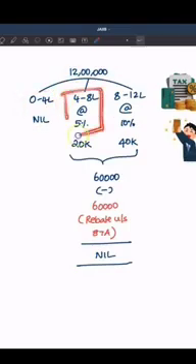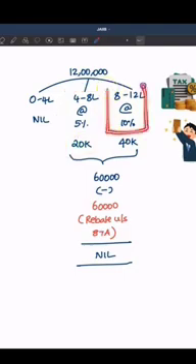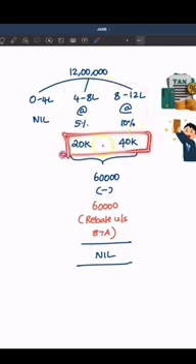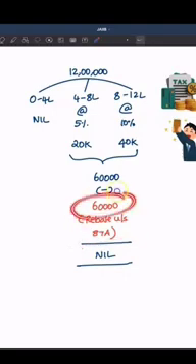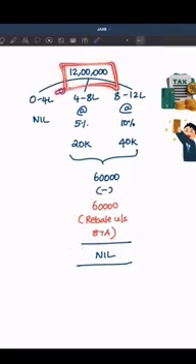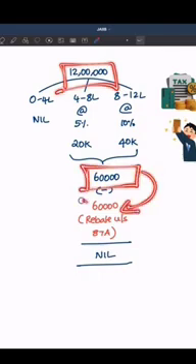4 to 8 lakhs, it is at the rate of 5%, so tax amount is going to be 20,000. 8 to 12 lakhs at the rate of 10%, tax amount is going to be 40,000. It means effectively 20 plus 40, the tax amount should be 60,000. But income tax has provided for a rebate under section 87A to the extent of 60,000. It means if your income is going to be 12 lakhs, tax amount will be 60,000, but you will have a rebate of 60,000, so tax payable will be nil.